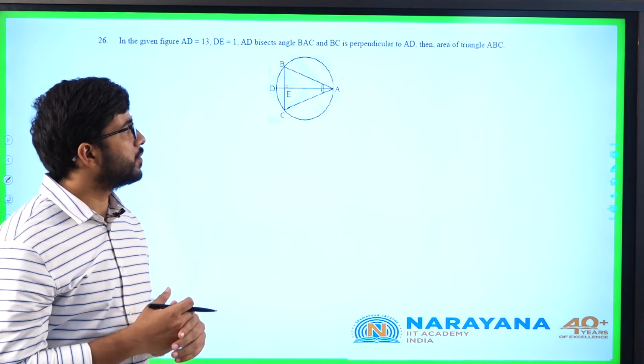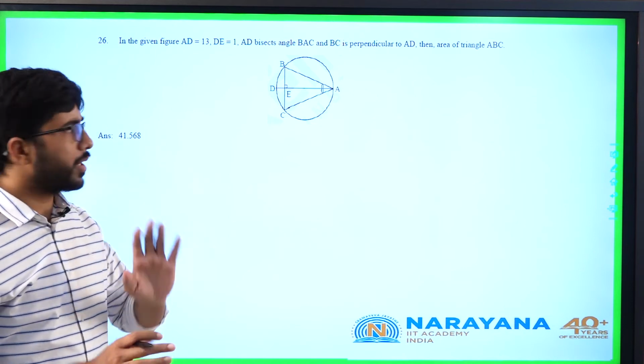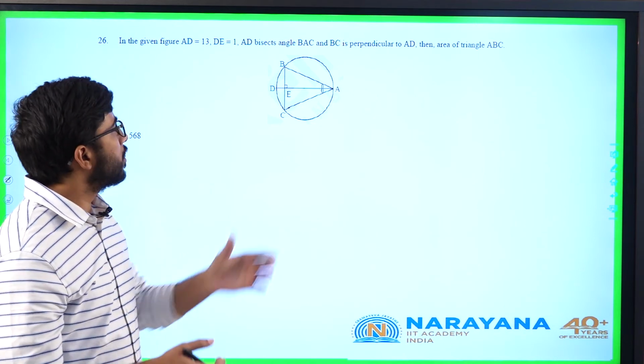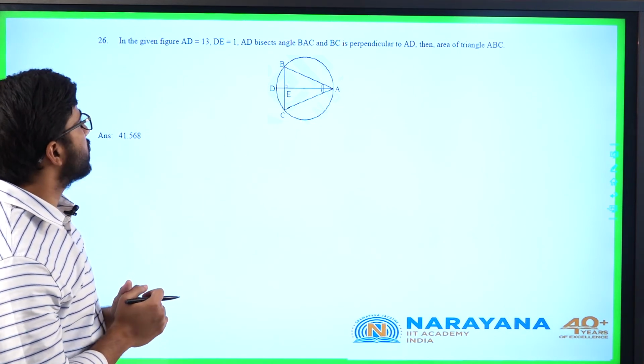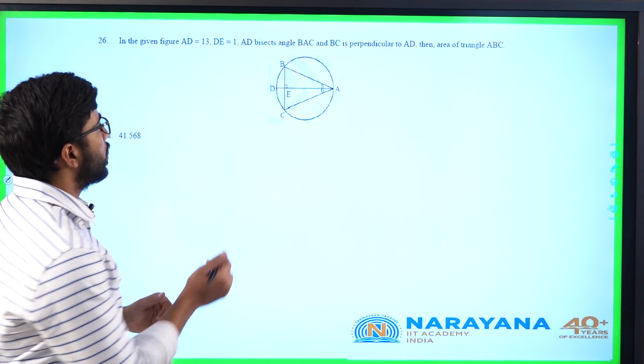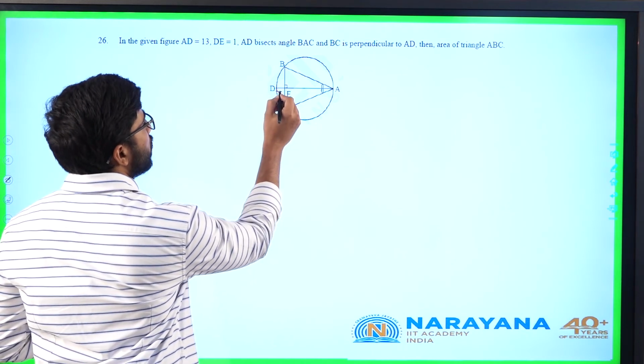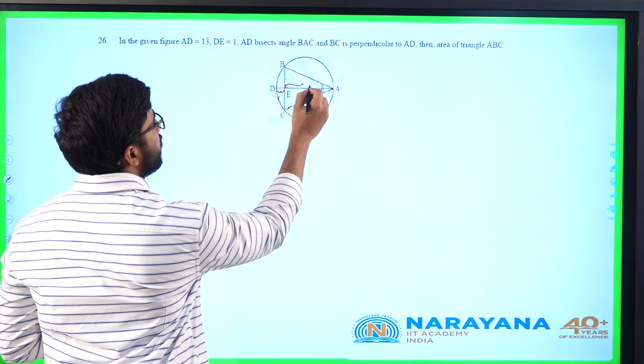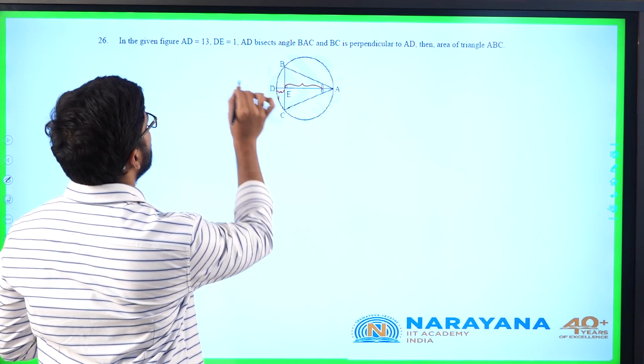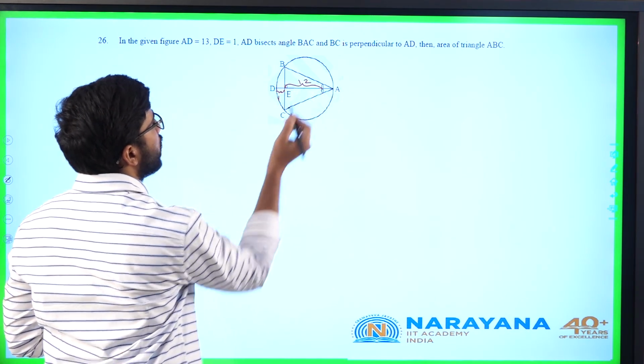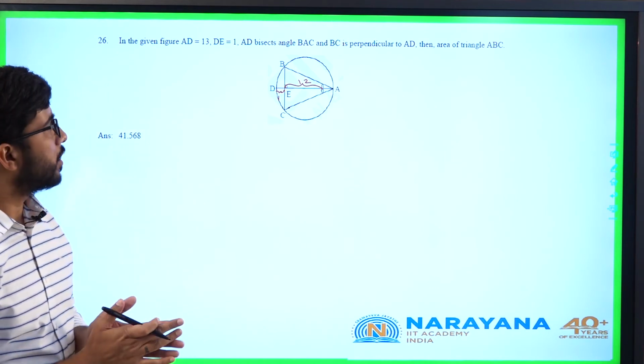Geometry based question. Easy one again. In the given figure, the total length AD he gave as 13, DE length is 1, this small length is 1, this length is AE, total minus 1, this will be 12, the rest we have to calculate.